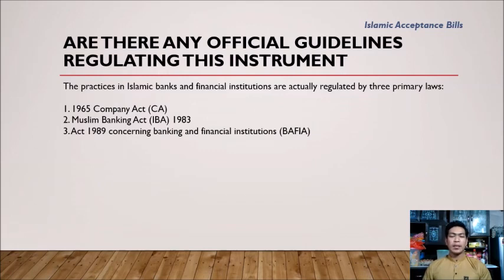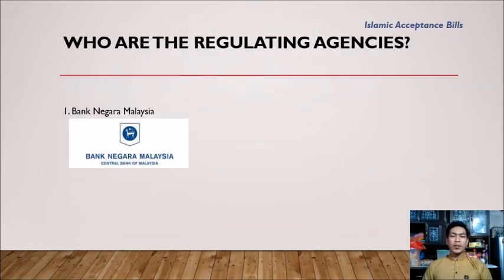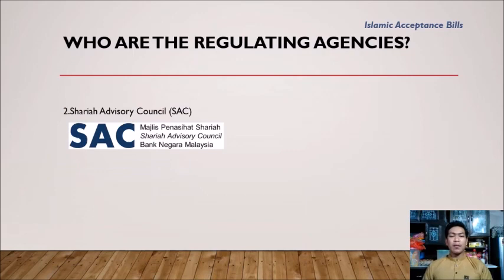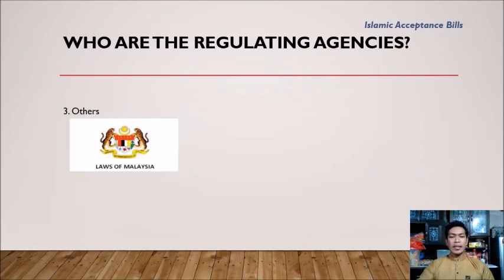For the first one, Company Act 1965, CA, and then the second one, Islamic Banking Act, IBA, 1983, and then the last one, Banking and Financial Institutions Act 1989, BAFIA. Who are the regulating agencies for Islamic acceptance bills? For the first one, of course, Bank Negara Malaysia, and then second one, Sharia Advisory Council (SAC), and then the last one, others, which is Laws of Malaysia.